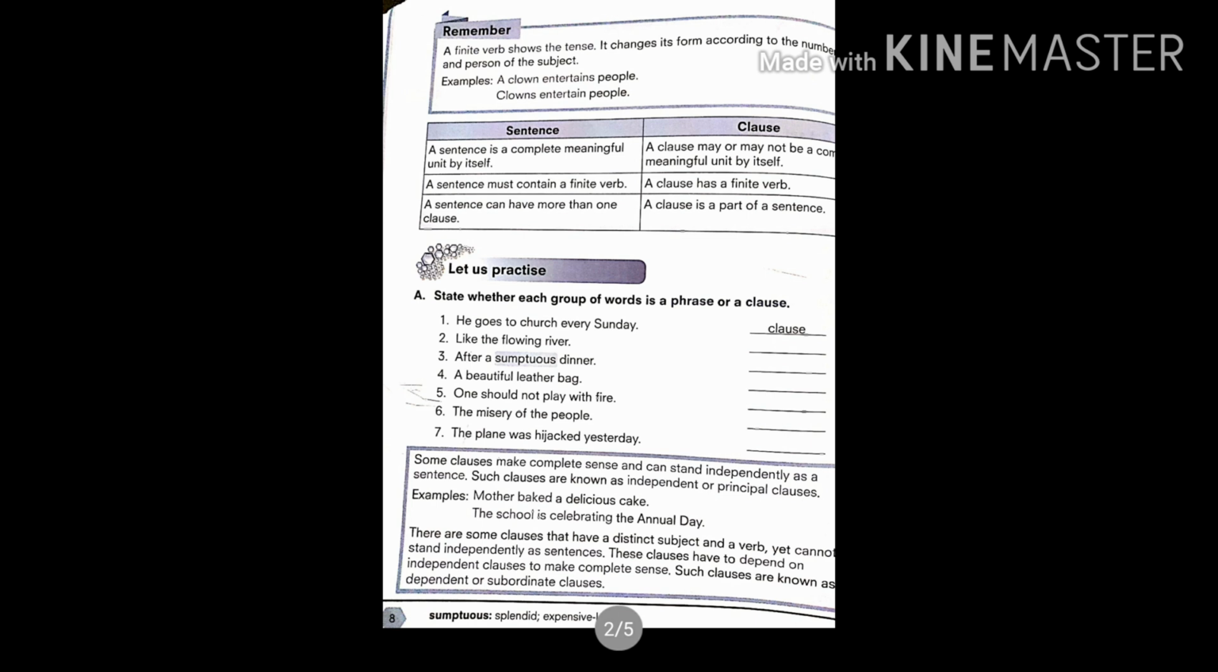Next exercise, let us practice. State whether each group of words is a phrase or a clause. Now here, he goes to church every Sunday. It is a clause, as we can take out complete meaning out of it. Like the flowing river. This is a phrase because there is no complete meaning to it. After a sumptuous dinner. Again, this is a phrase.